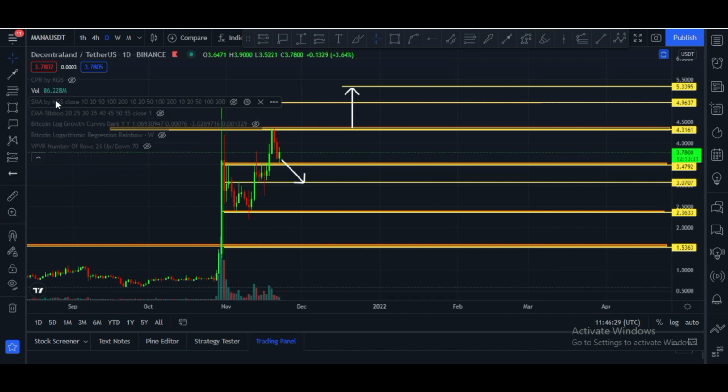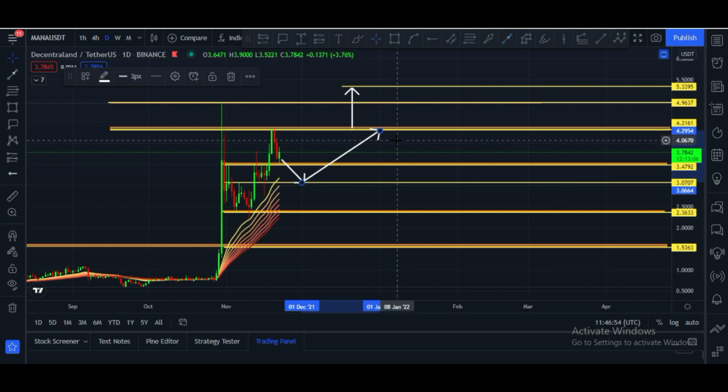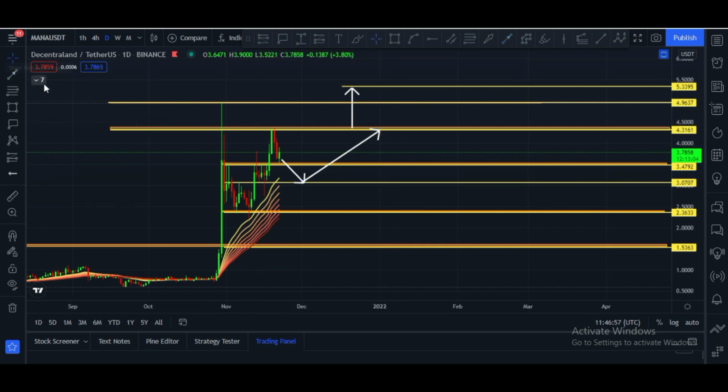Let me please show you volume. Volume unfortunately is very low. Let me please show you EMA ribbon. EMA ribbon is turning into a major support, and maybe price can go down to retest this EMA ribbon and this support zone, which is at the $3.20 to $3.10 price area, and after that we see that kind of move. These are two possibilities I am going to show you.